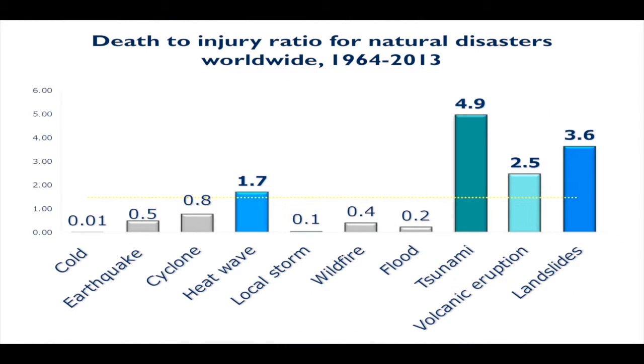Now let's look at the death to injury ratio. Remember, this is comparing deaths to the number of injuries, so the number of deaths per injury. We can see here that for tsunamis, it's 4.9 deaths for every injury, so a much higher rate of deaths than injuries. Landslides are second at 3.6, volcanic eruptions third at 2.5, followed by heat waves at 1.7 deaths per injury. In other words, there are more deaths per injury. That tells us it's 5 times more likely that you will be killed in a tsunami than injured. That doesn't mean it's not dangerous. It just means it's even more dangerous when you're talking about death rates as compared to injury rates. It's a phenomenal occurrence when you see this high of death rates compared to injury rates.